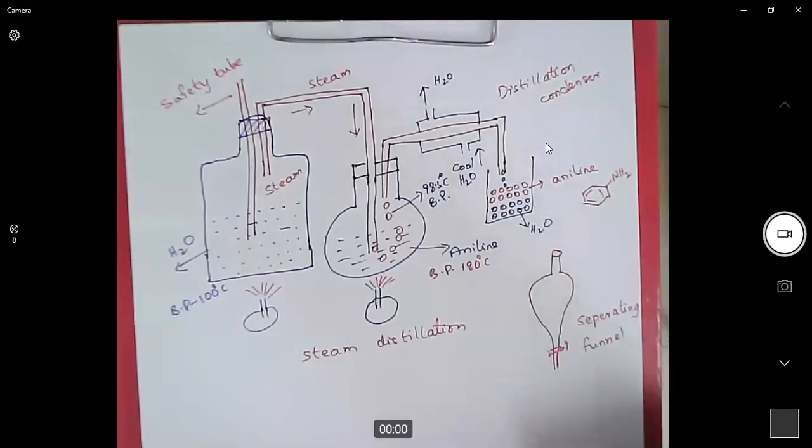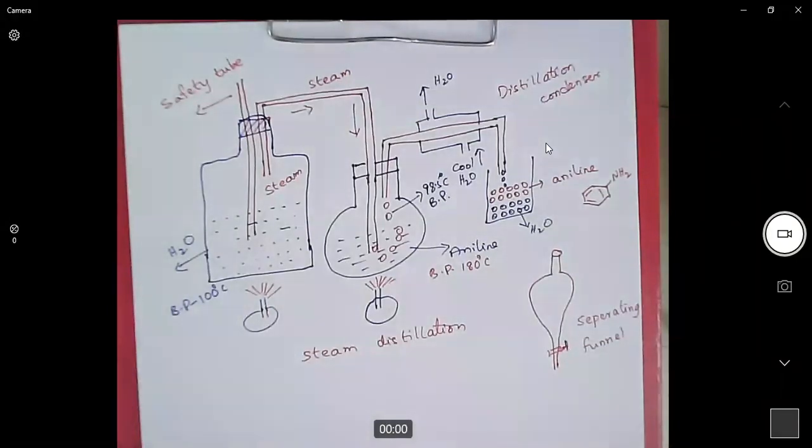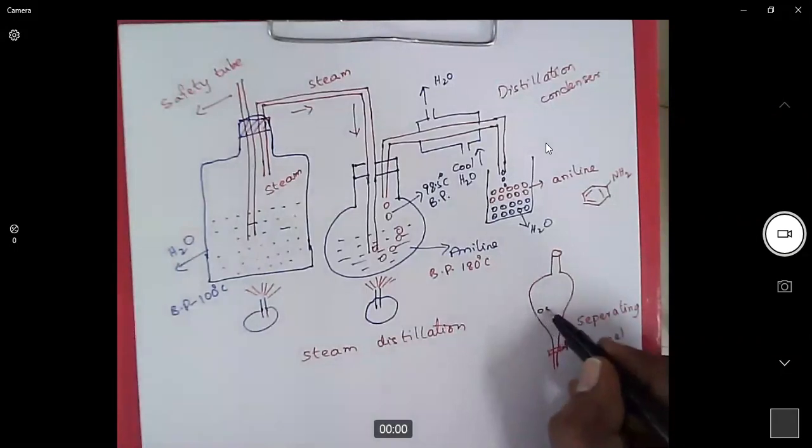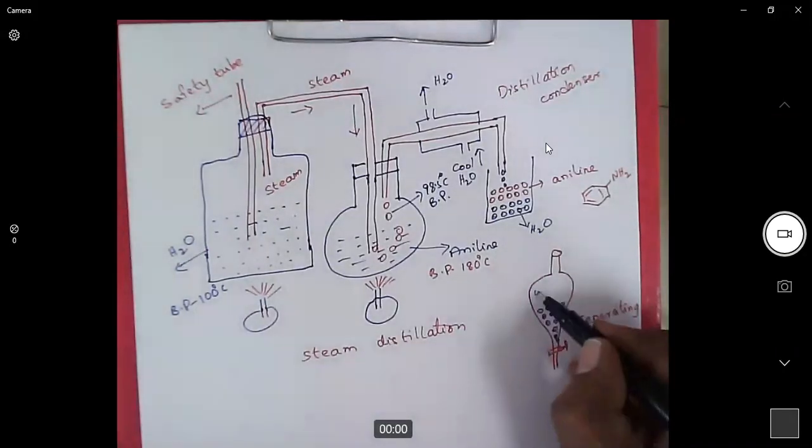This is a separating funnel which has a knob at the bottom. Now, when we put the mixture inside the separating funnel, which is a glass container, we can clearly visualize the boundary between the two layers.